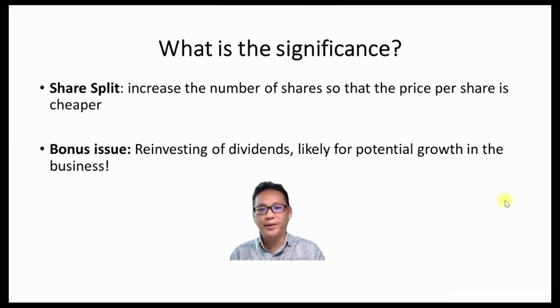Why would a company want to expand the capital? So the likely reason is that they have a project, they want to go for growth. So they say, instead of taking dividends, reinvest it into capital so that there's a potential for the business to grow, potential for the stock price to increase further.